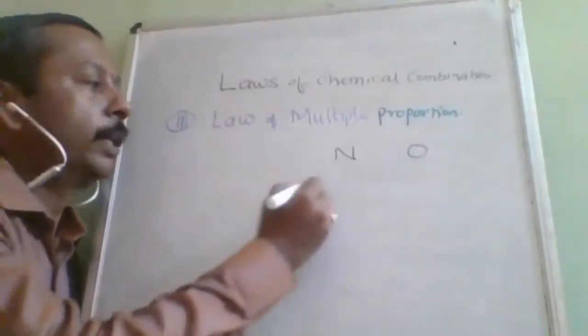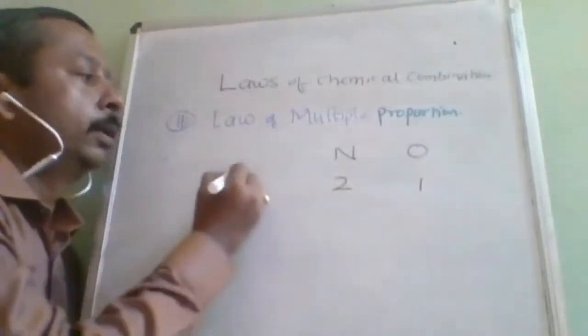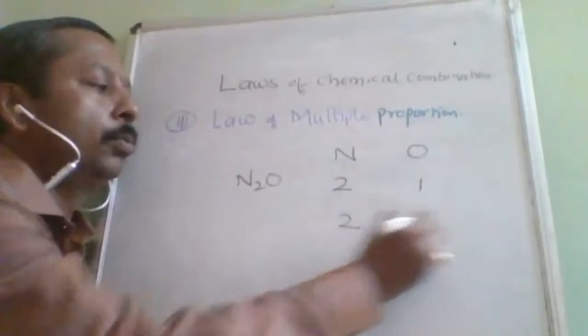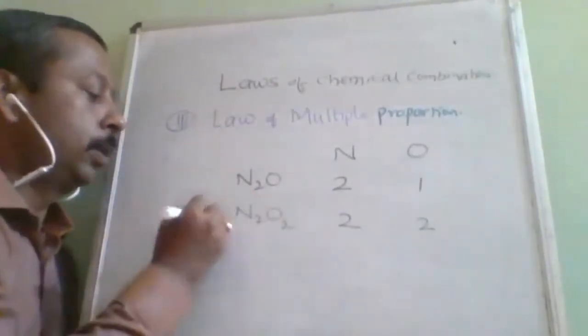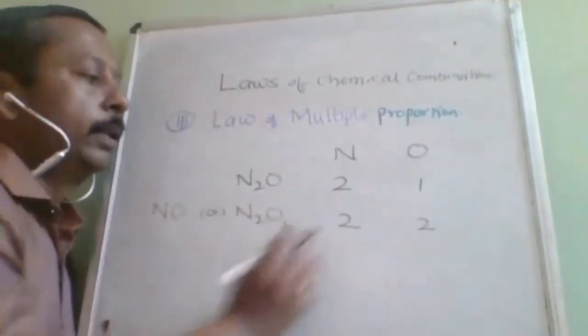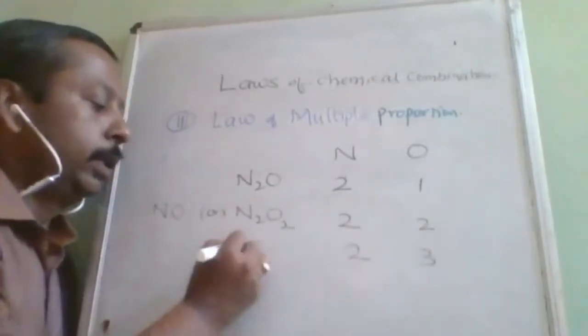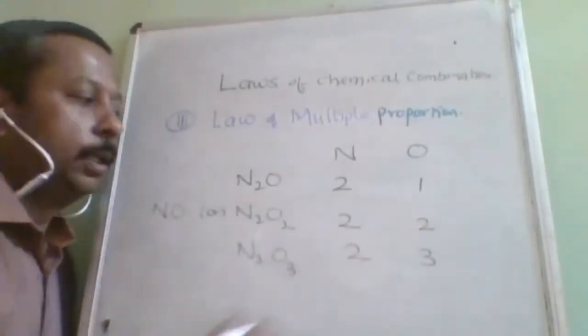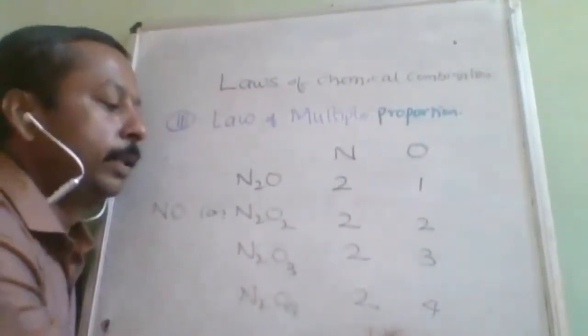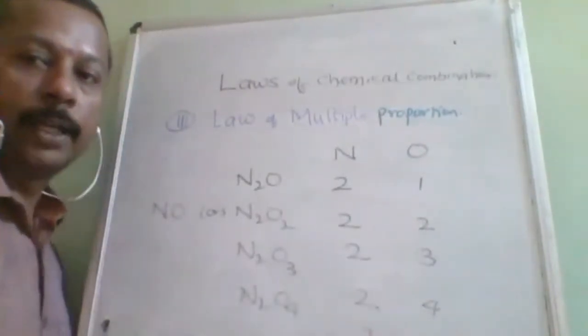So if I combine 2:1, then it will result in N2O. If I combine 2:2, it will result in N2O2, otherwise we can write it as NO, nitric oxide. Understood? If I combine them in 2:3, it will result in N2O3. If I combine in 2:4, it will form N2O4. If I combine them in 2:5, it will form a new compound, which is N2O5.